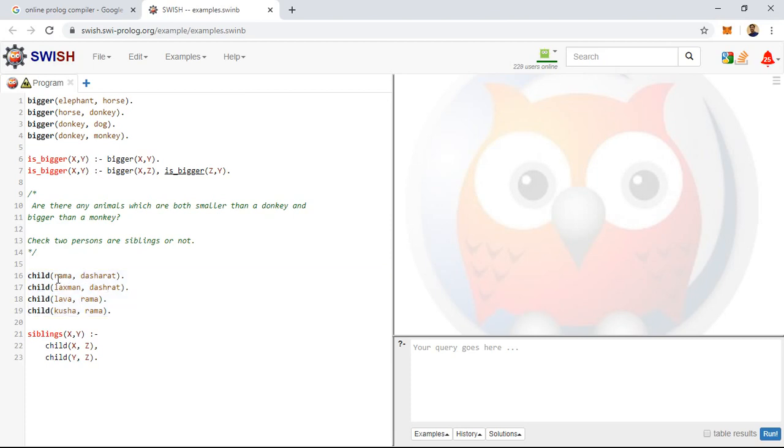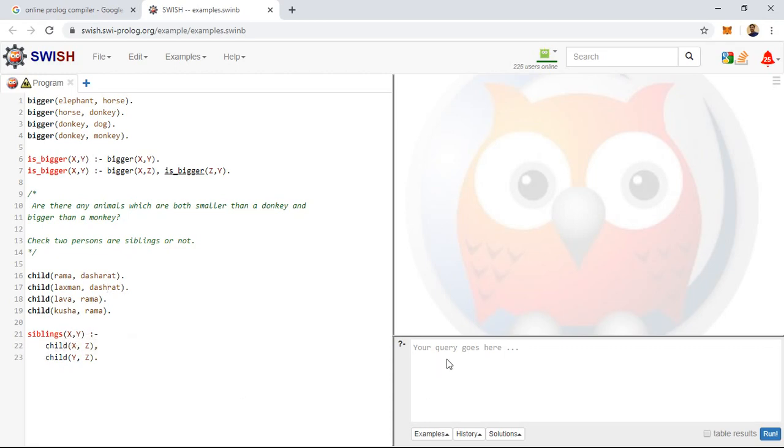That means Rama is a child of Dashrad, Lakshmana is a child of Dashrad, Lava is a child of Rama, Kusha is a child of Rama. Now sibling of x comma y means both children's parent should be the same. So child of x comma z and child of y comma z. This is the rule I have provided.